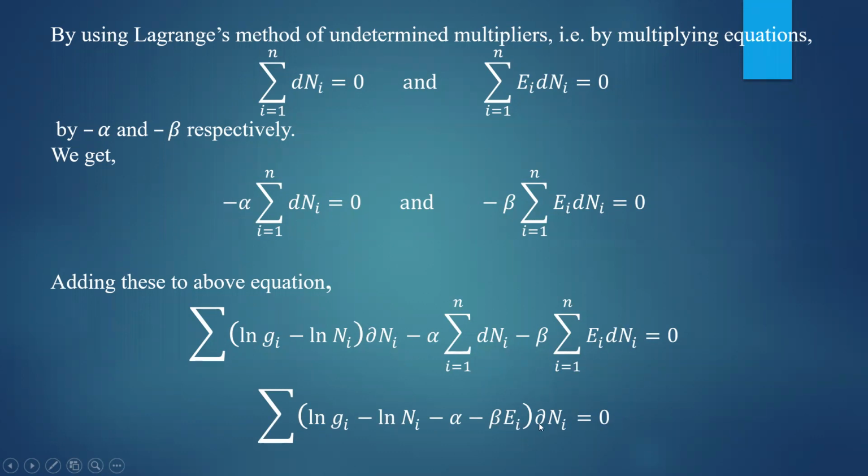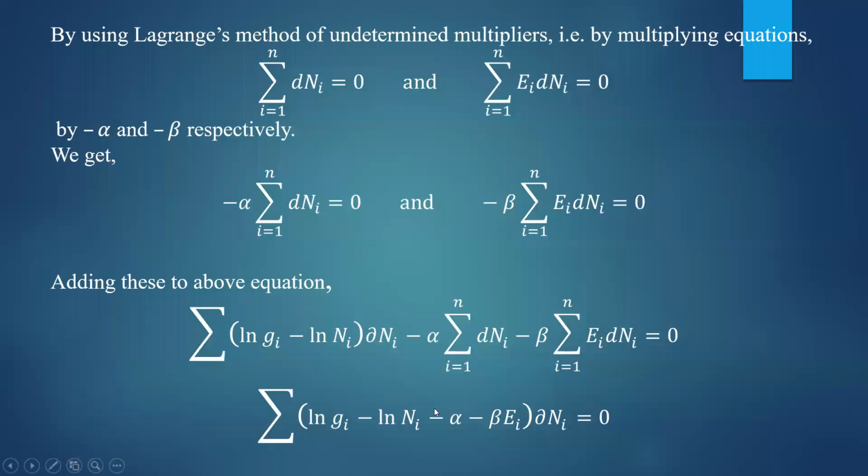So dou ni is taken as a common factor throughout the equation. Then you will get this particular equation, and here alpha and beta are undetermined multipliers. Now we have to find alpha and beta so that each and every term in the summation should be 0, because alpha and beta are constant, they are non-zero.